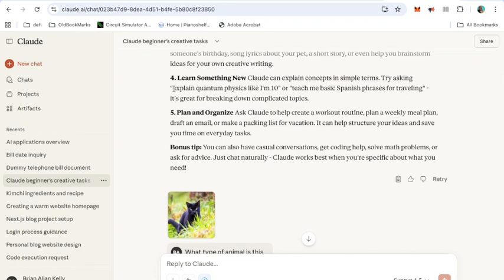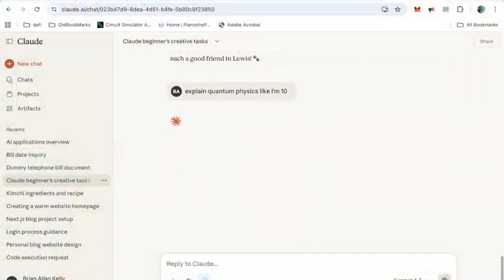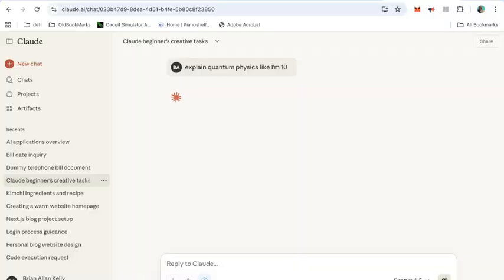And this is what I'm going to do. I'm going to explain quantum physics like I am 10. So we just copy that because this is number 4, I forgot to say. Learn something new, right? So let's explain quantum physics like I'm 10. Okay, so let's see what happens here. Just paste that, and bang, on we go. Let's get this explained to us.